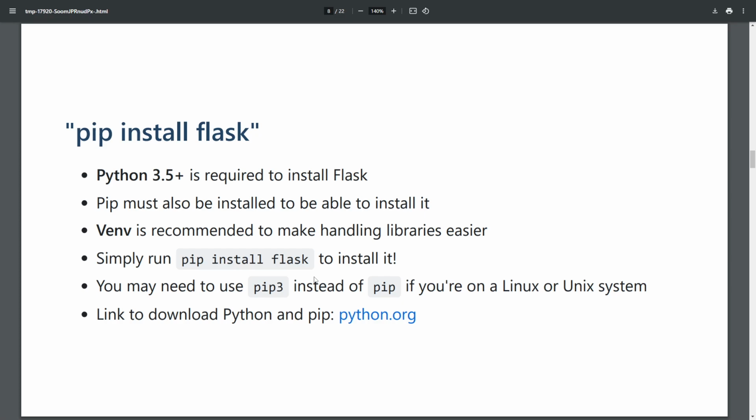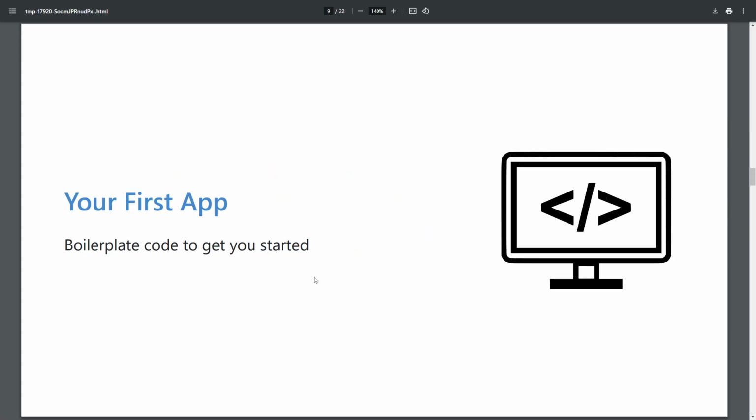So, as long as you have a modern version of Python, it doesn't matter if you're on Windows, Linux, or Mac OS, you can simply pip install Flask and get right to work.